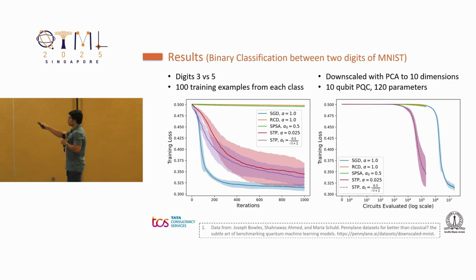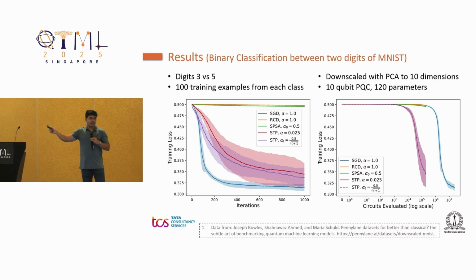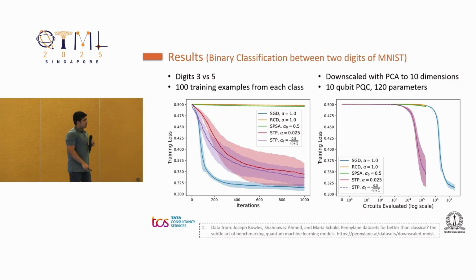This other plot shows the exact same data, but now on the x-axis, we have the number of circuits that are executed, and this x-axis is on a log scale. And here we'll find that the number of circuit executions that STP requires is about 100 times lower than the circuit executions that SGD requires. And because of the effect of delta, which is the failure probability, we see that STP also shows an early convergence, and it cannot reach the same objective value as SGD can.